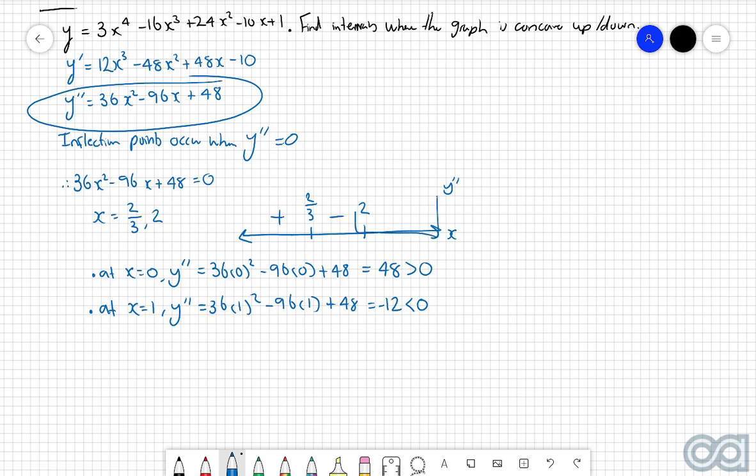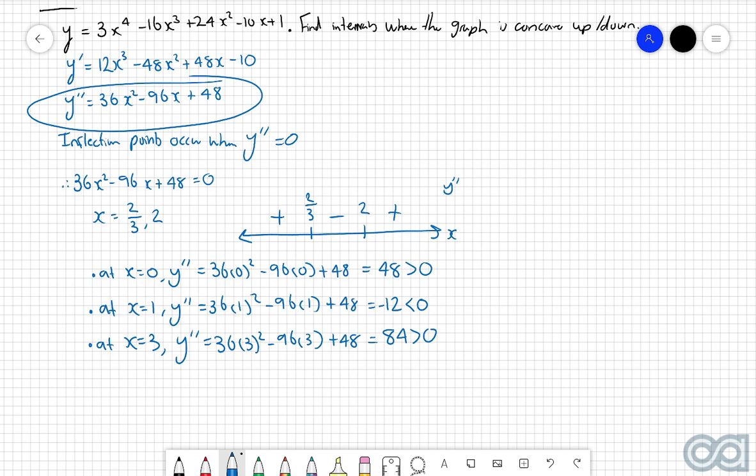And then finally, in this rightmost region here, a point that fits in there is x equal to 3. So we'll put at x equals 3. Y double dash is 36, lots of 3 squared, take 96 lots of 3 plus 48, which is equal to 84, which is a positive answer, so we'll put a positive there.